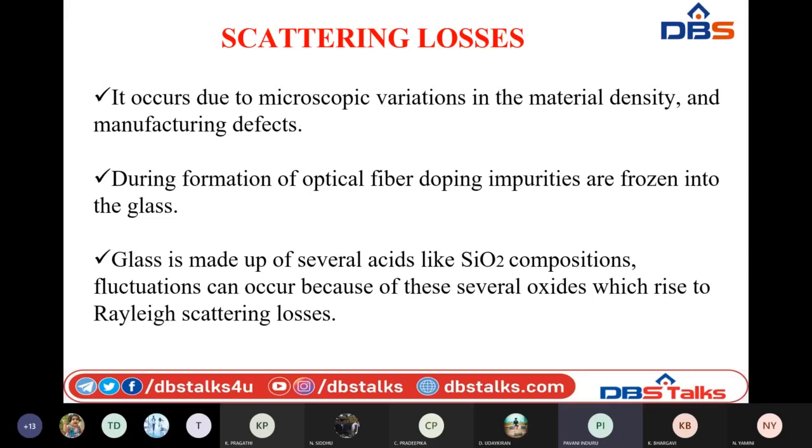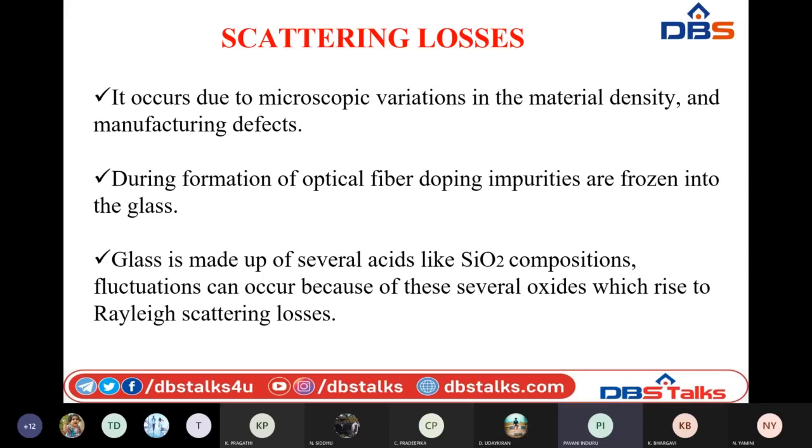We cannot avoid the moisture present in the air. Due to that, some amount of hydroxyl ions will enter the glass. That is why there can be impurities which cannot be avoided.